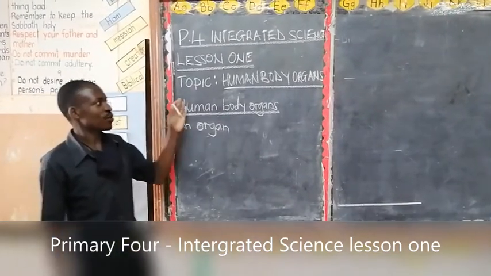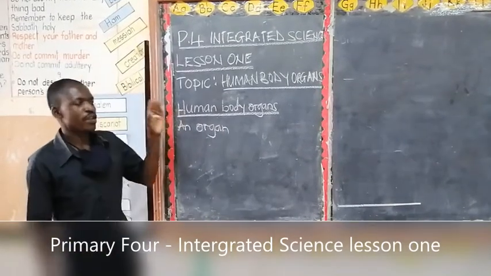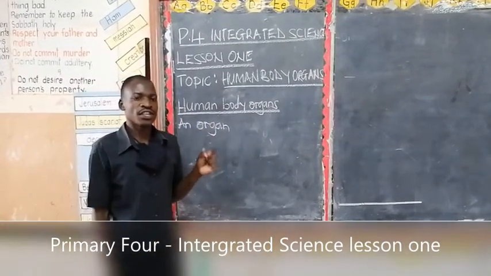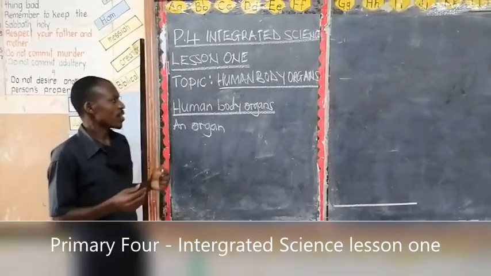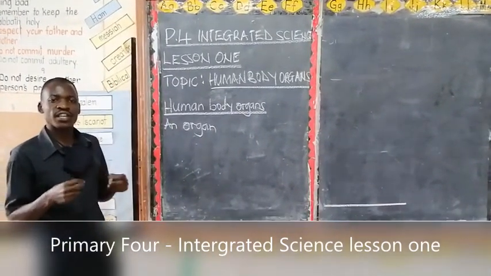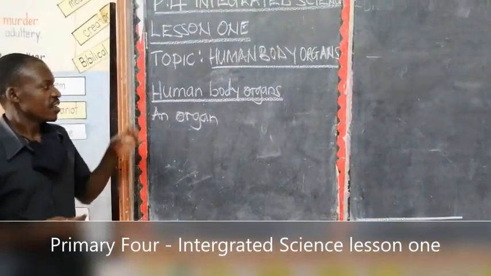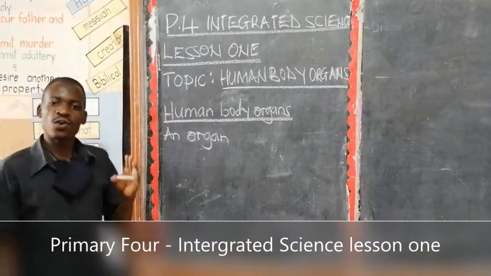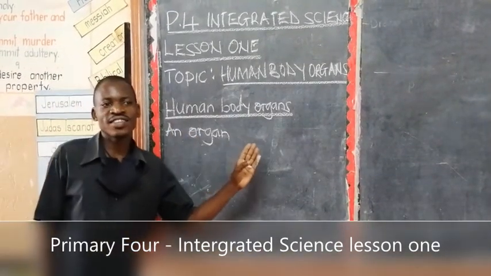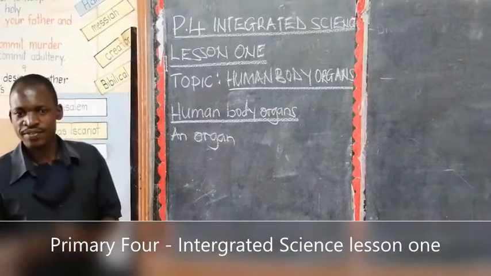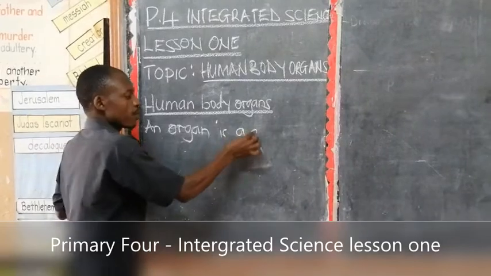We are looking at our topic, human body organs. When we are talking about human body organs, we are looking at organs that make up a system or a body of a person. Now, what is an organ? Is our question. Because we look at human body organ. What is an organ?